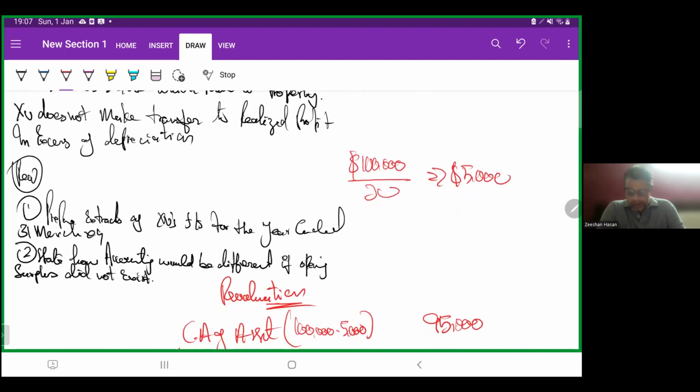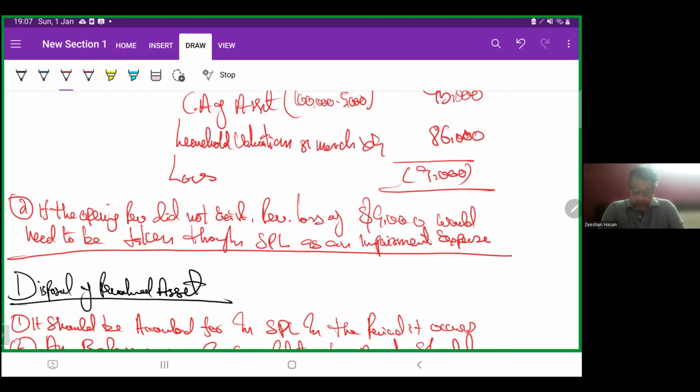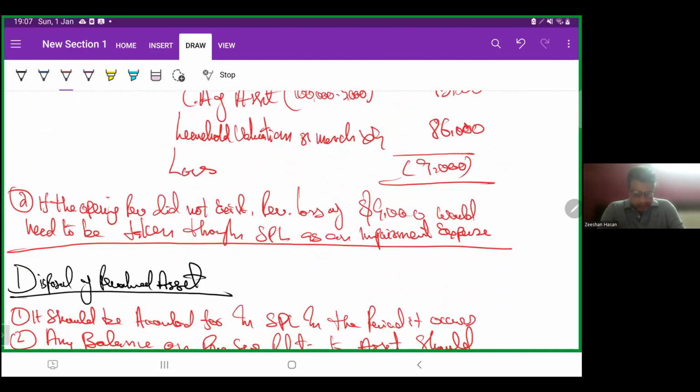100,000 divided by 20 years is equal to 5,000, which is the depreciation on revaluation. Carrying value of asset: 100,000 minus 5,000, 95,000. Valuation at 31st March X9, 86,000. Loss 9,000. So if the opening reserve did not exist, the revaluation loss of 9,000 would need to be taken to the statement of profit or loss as an impairment expense.